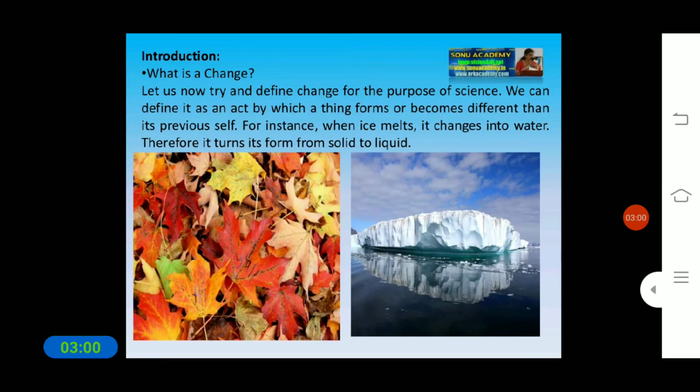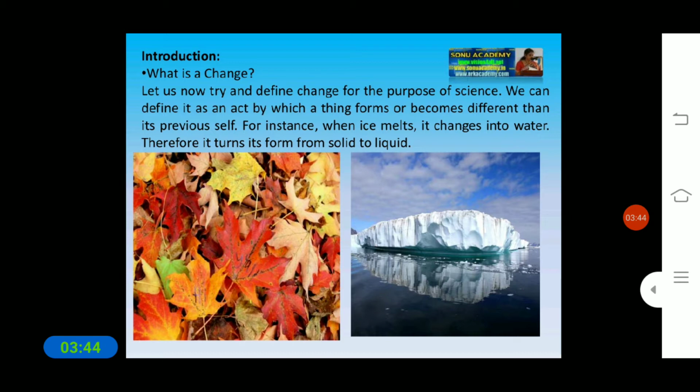Let us now try to define a change for the purpose of science. We can define it as an act by which a thing becomes different from its previous self. For instance, when ice melts, it changes into water, and therefore it changes its form from solid to liquid. Around you, you can see that liquid water can be converted into solid, and solid water can be converted again into liquid. When we keep water in the freezer, what will happen? It will become solid, meaning the state of the water gets changed from liquid to solid.